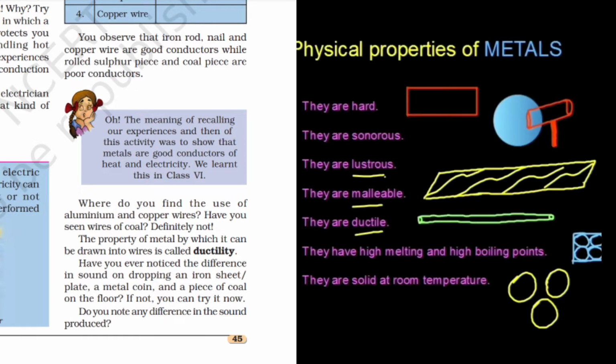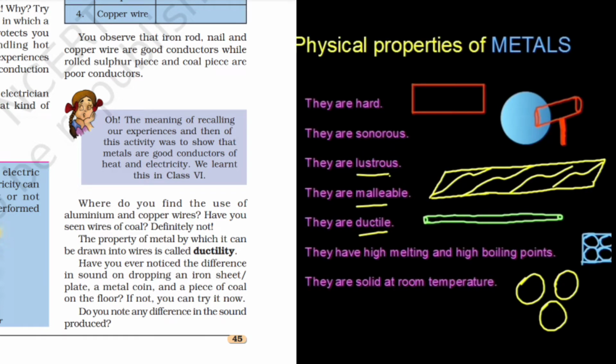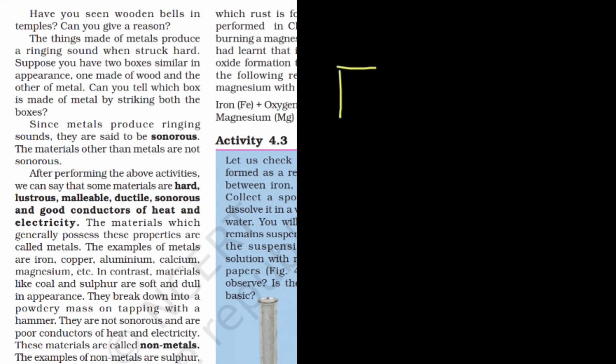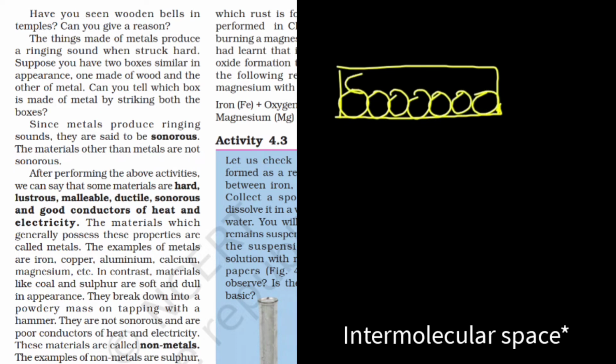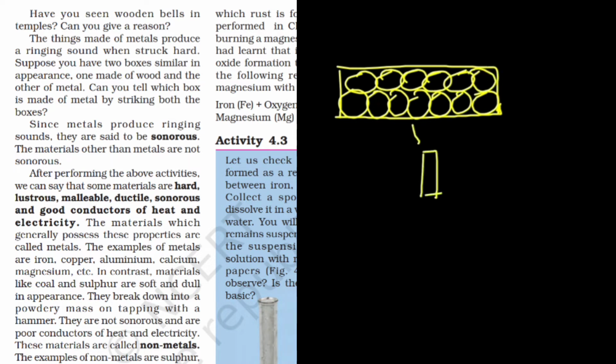The next point is they have very high melting and boiling points. As we have discussed, metals are solid or hard, with particles having no spaces between them. So if you heat it, what will happen?